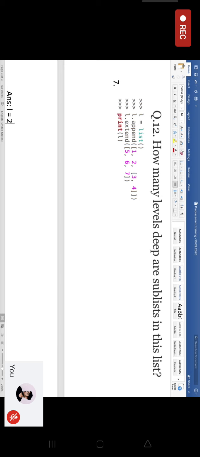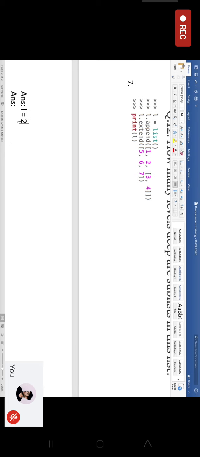You missed one point. Can someone tell me which part he missed? So the first thing that you will get is, ma'am, from 1, 2, 3, 4 and 5, 6, 7. 3, 4 will be in bracket and 5, 6, 7 outside. Then how many levels? 3. Exactly, 3 levels.